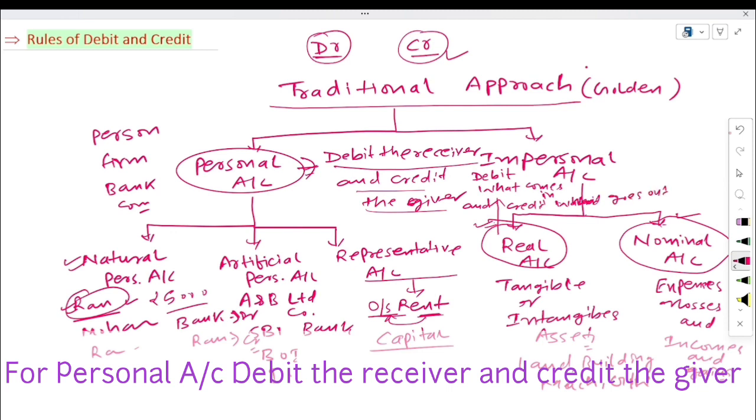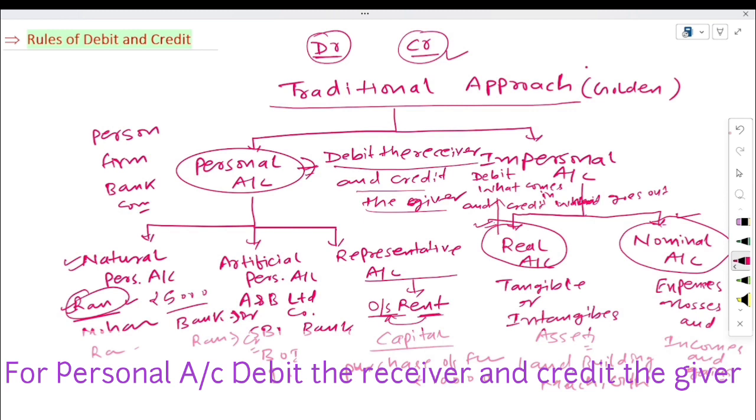This is the rule of real account. Debit what comes in, credit what goes out. It means, suppose you are purchasing asset. For example, purchase of furniture rupees 10,000, just for example.